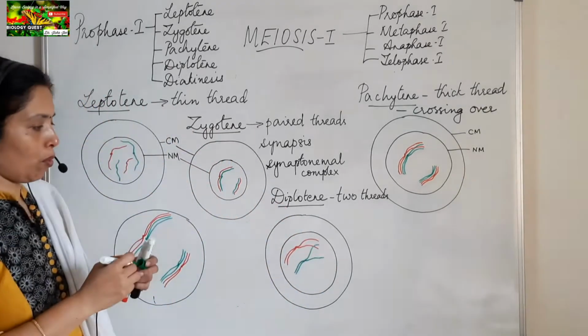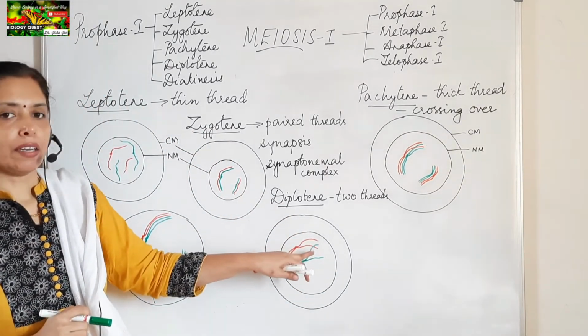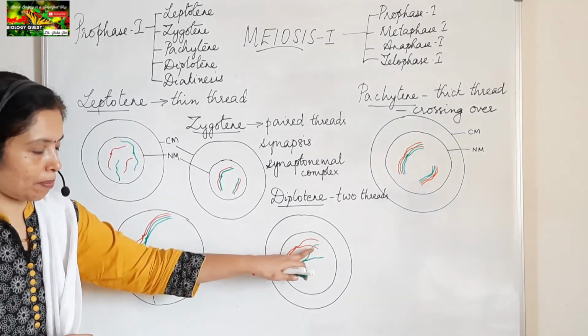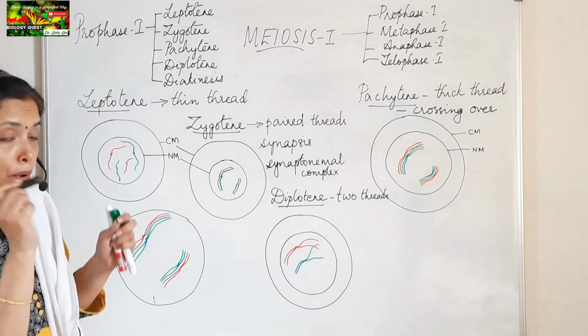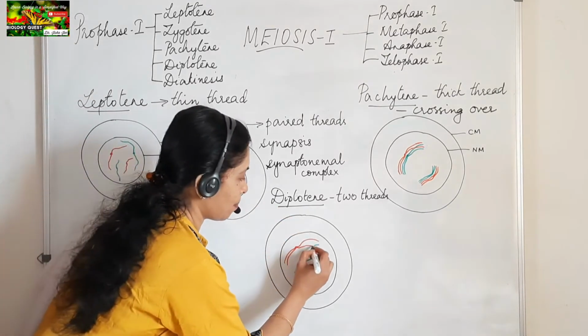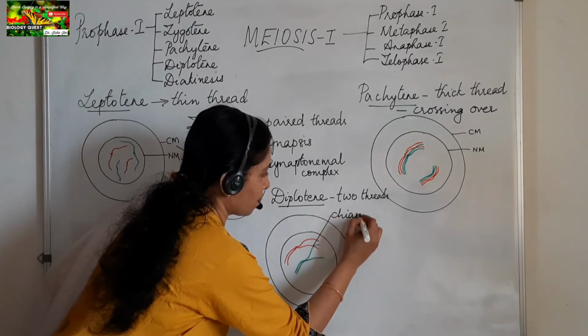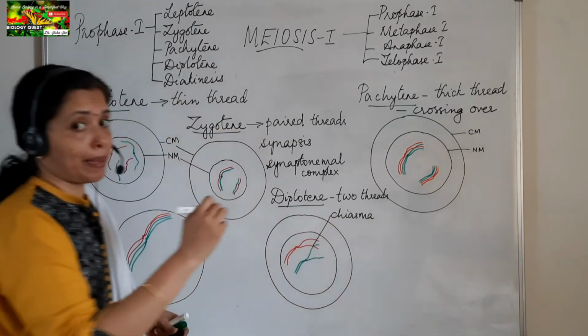See, they move apart except at the region where crossing over has taken place. This X-shaped region, the point where crossing over has taken place, is called the chiasma or chiasmata.